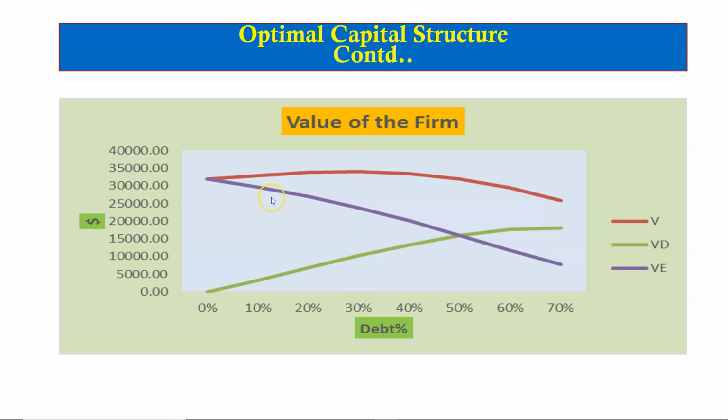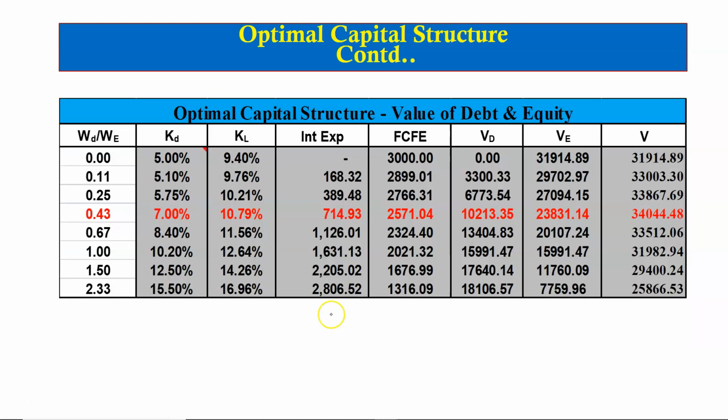The value of equity is declining as the firm is borrowing more and more, and the value of debt is increasing as the firm is borrowing more and more. As per the rule, the value of the firm is maximum at the optimal capital structure, which we identified to be 30% debt and 70% equity. Now we show that the value of the firm is a combination of the value of debt and the value of equity.